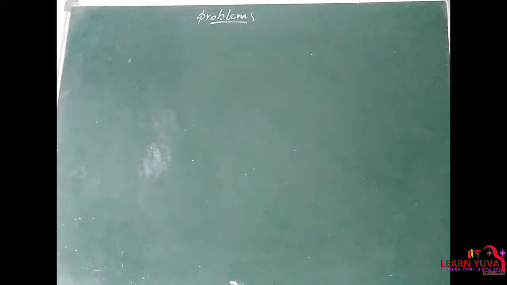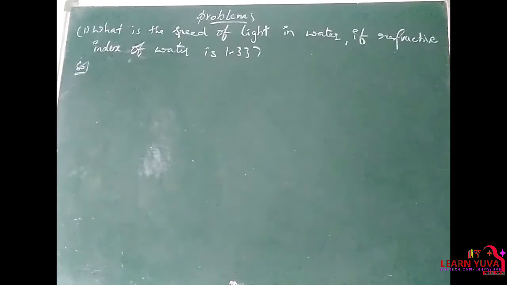Upon that refraction of light. That first problem is, what is the speed of light in water if the refractive index of water is 1.33? Okay, so that is the first question.